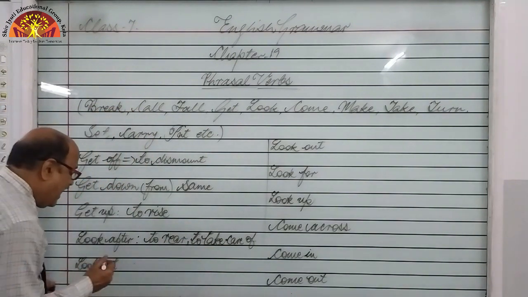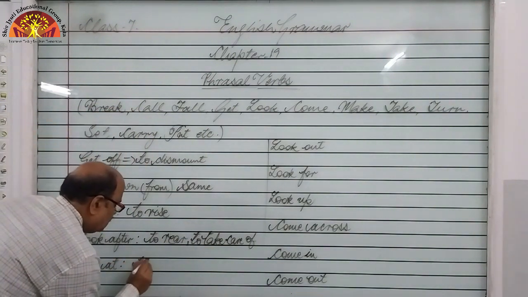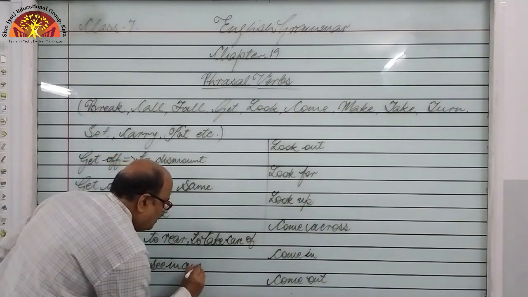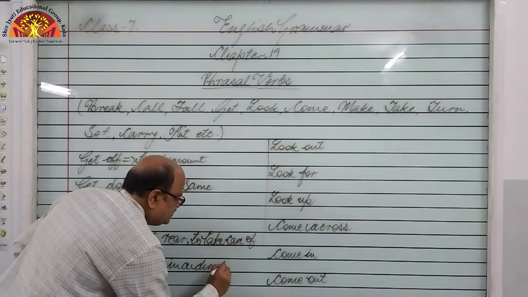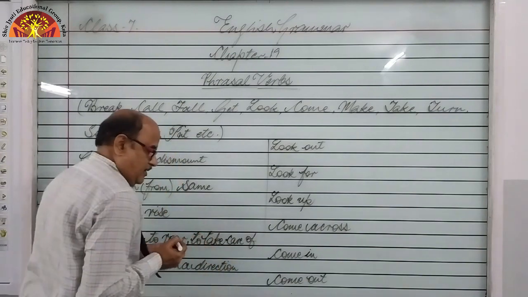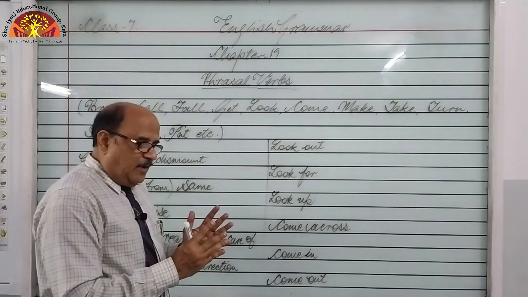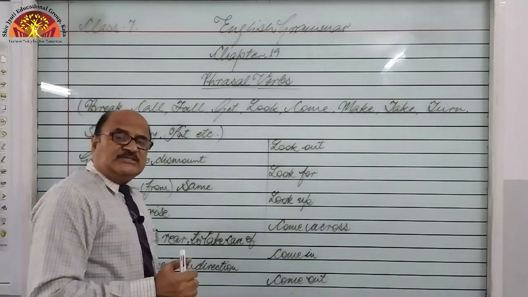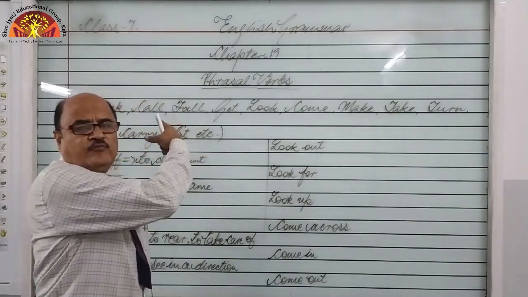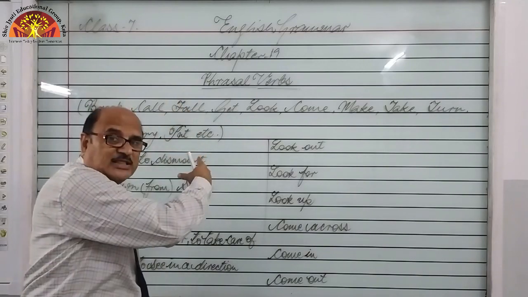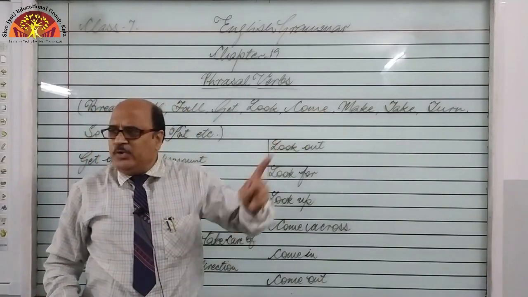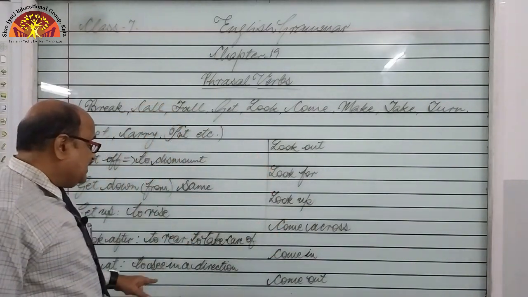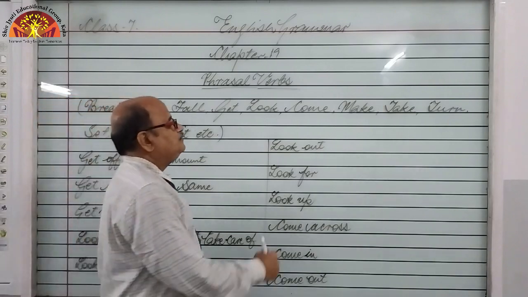Next is look at, to see in a direction. Whenever we want somebody to see in a specific, in a particular direction, what to say? Look at. Yes students, look at the board. Just copy it, what I have written on the board. So just look at the board. Look at me. Don't look at him. Don't look at her. Don't look at them. So in this way, to see in a direction, right?